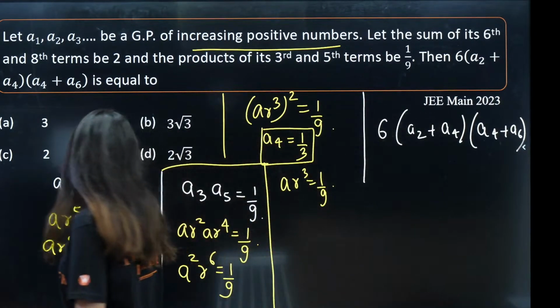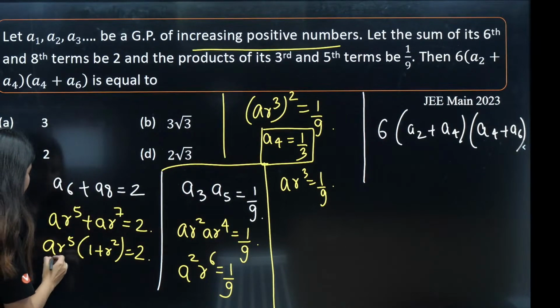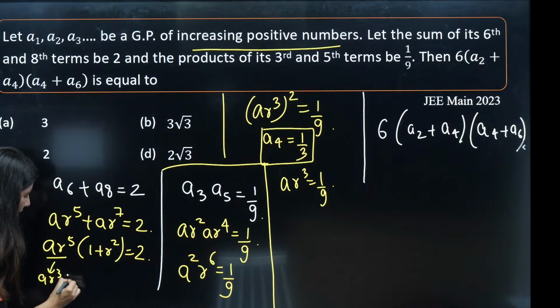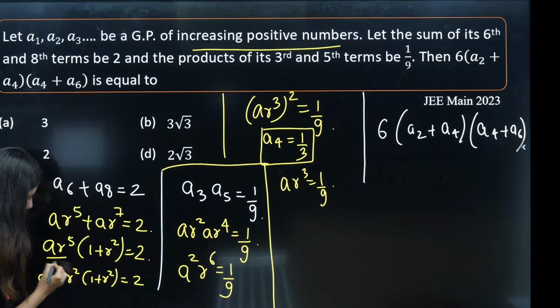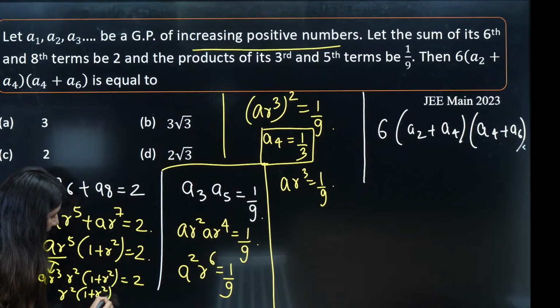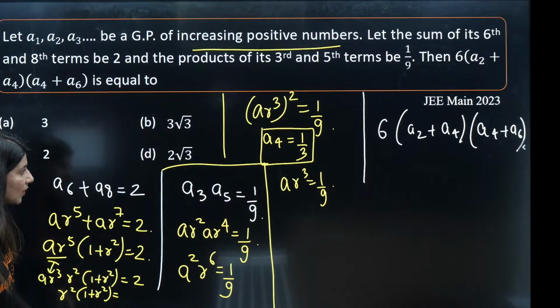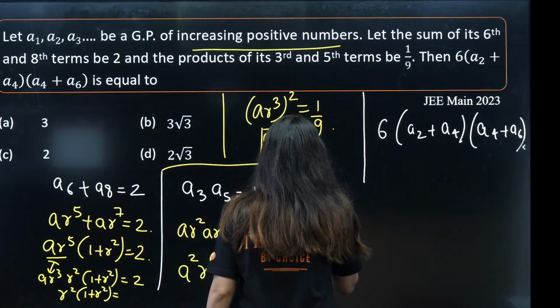Now I can use the value of AR cube. Break it: AR cube times R square times 1 plus R square is equal to 2. This AR cube will get replaced by 1 by 3. Actually AR cube is 1 by 3.